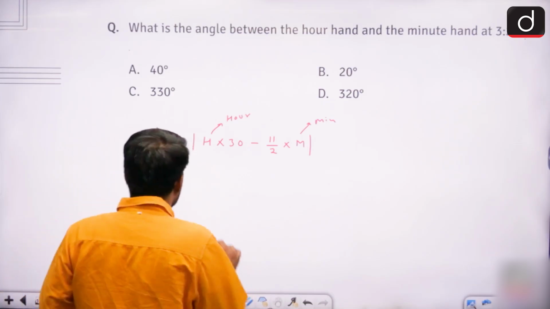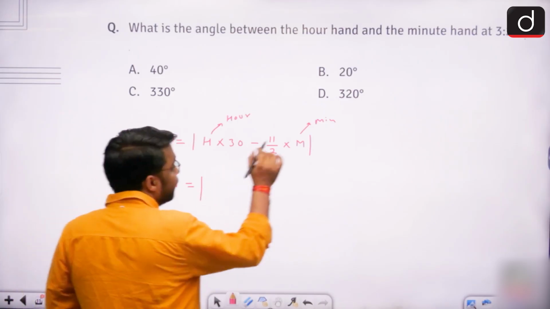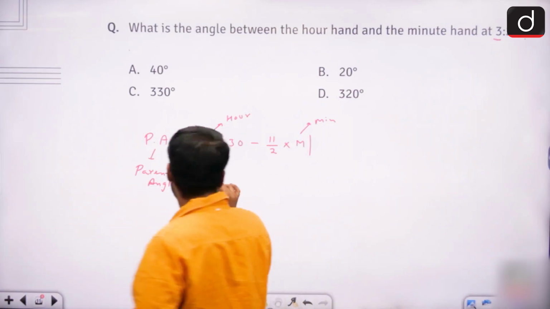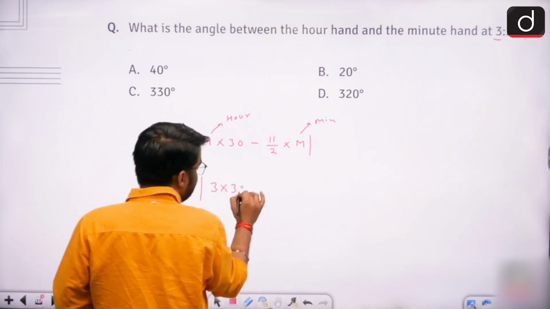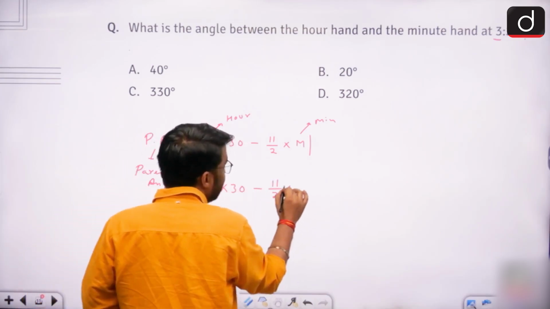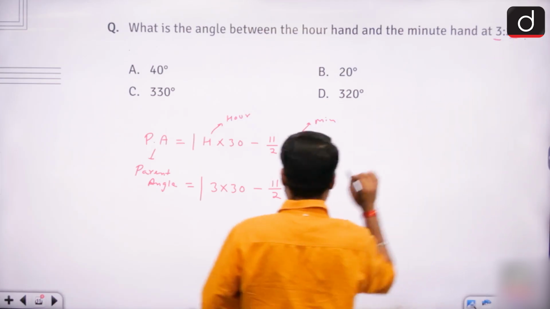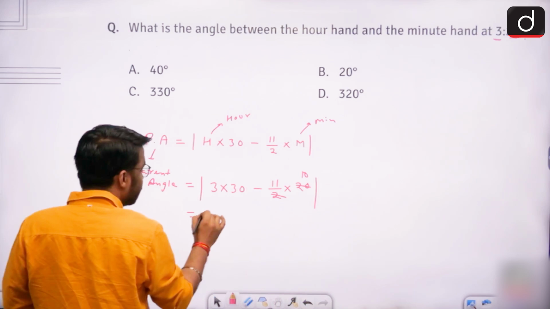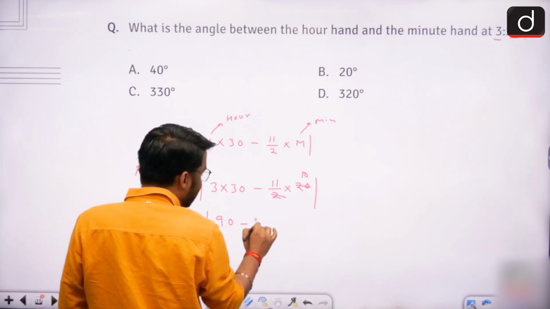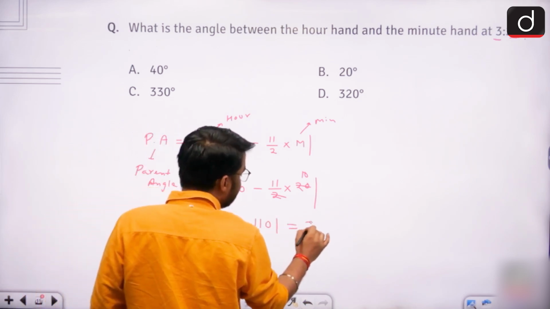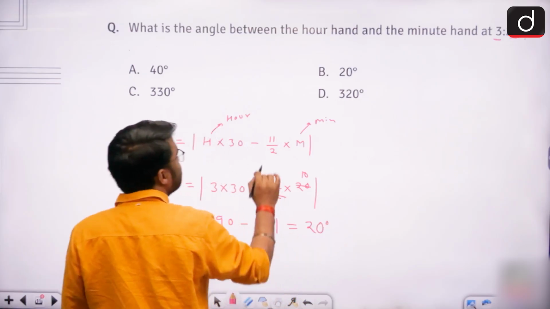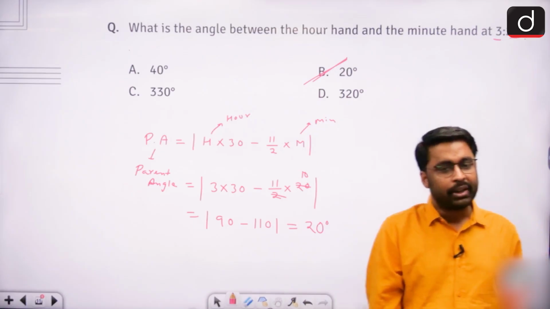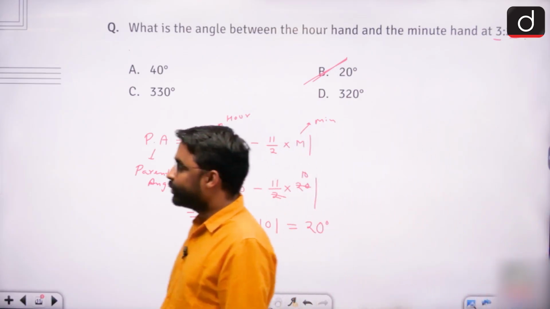So now here the value of h is the value of hour. In this time, 3:20, the value of hour is 3. So this will be 3 into 30 minus 11 by 2 into the value of minute, which is 20. Right, so with 2 this will cancel out 10 times. So 3 into 30 will be 90 minus 110, which will be 20 degrees. So this is how to find the angle between the hands of the clock at a particular time, using this formula.